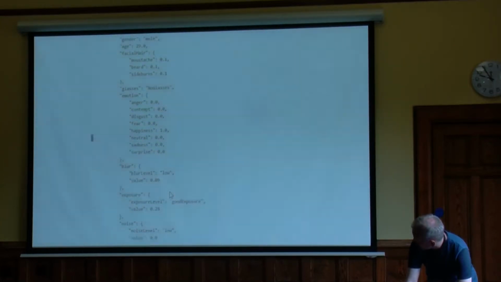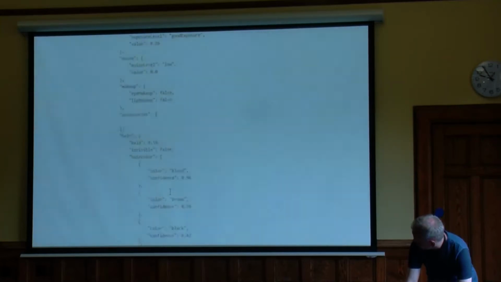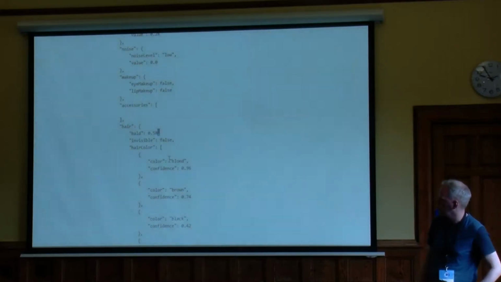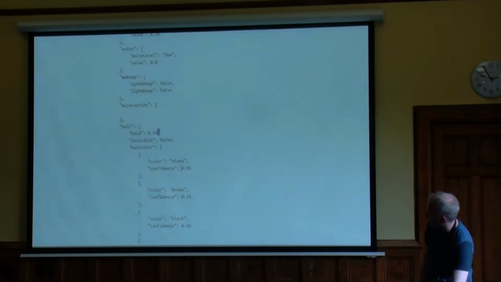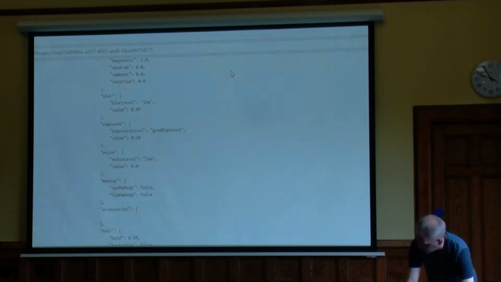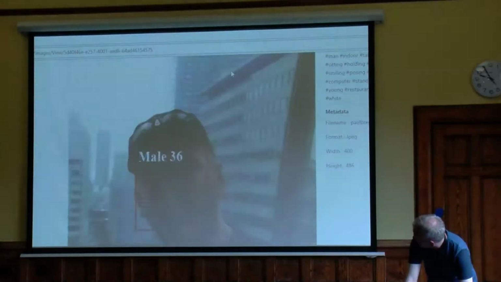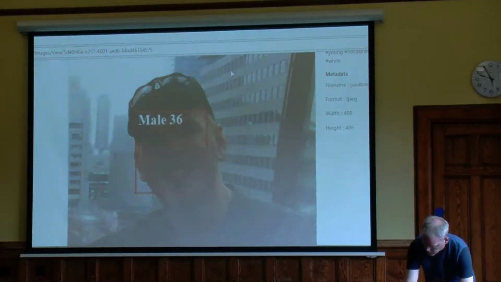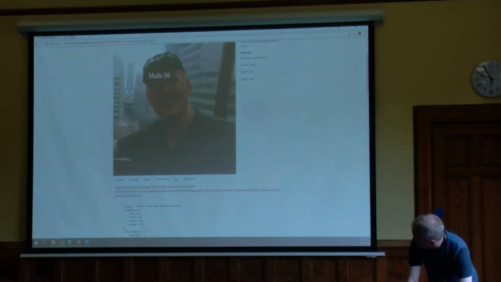And down at the bottom, some other general information. It thinks I'm almost bald, which unfortunately is true, and my hair color is blonde, which normally it doesn't say that. I think if you look at the photo, I'm wearing a hat. If I don't wear a hat, it normally comes back that I'm grey. So it's fairly accurate. So that's the first one.